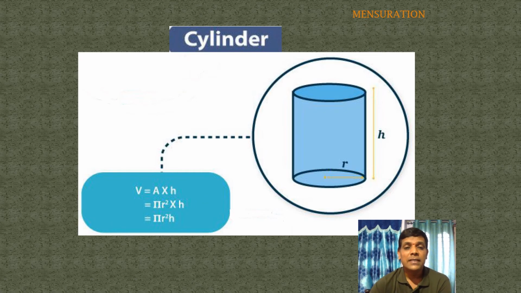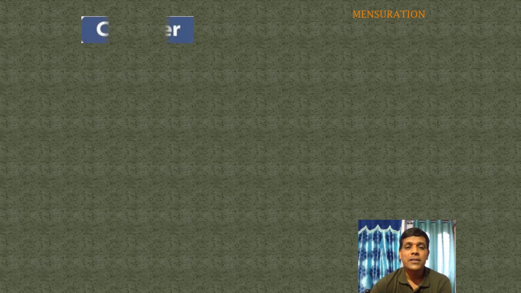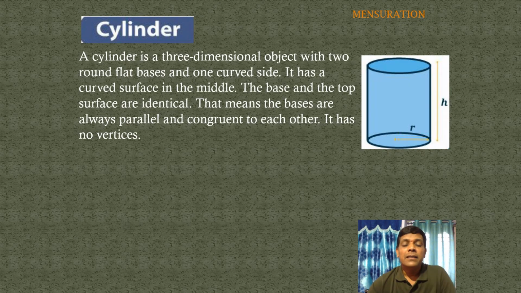Next, coming to the cylinder, this is the complete notes part. Children, this is the complete notes part. A cylinder is a three-dimensional object with two round flat bases and one curved side. It has a curved surface in the middle. The base and top surface are identical, that means the bases are always parallel and congruent to each other. It has no vertices. This is an important point. A cylinder does not contain any vertex.